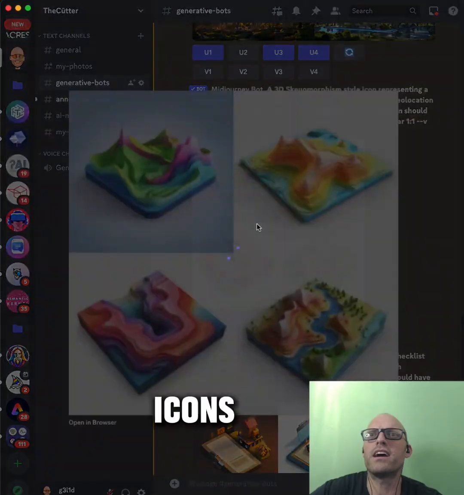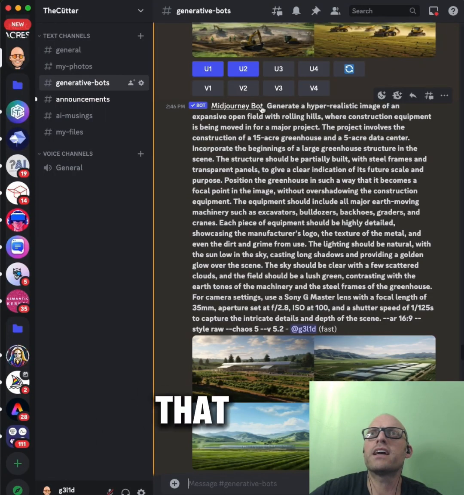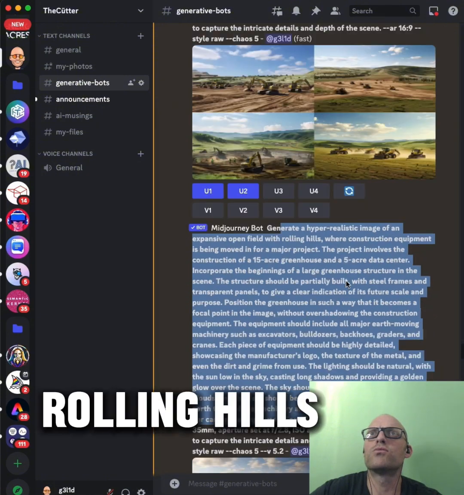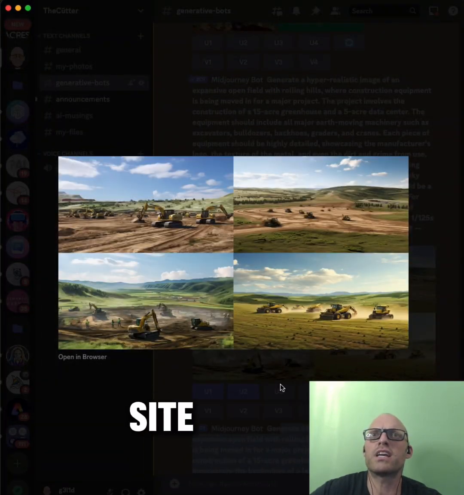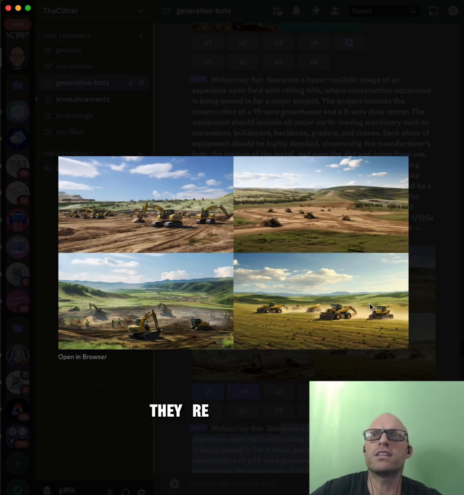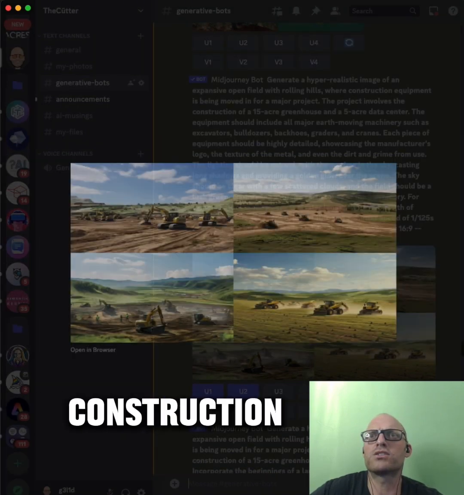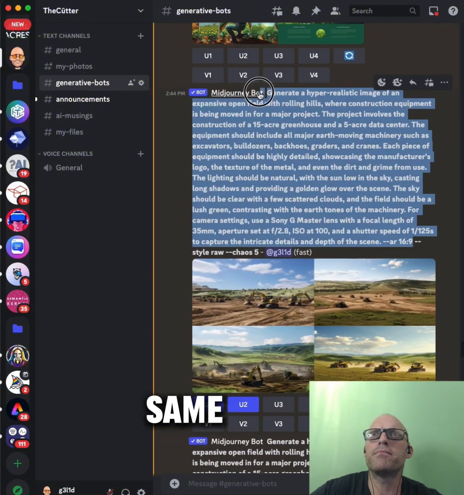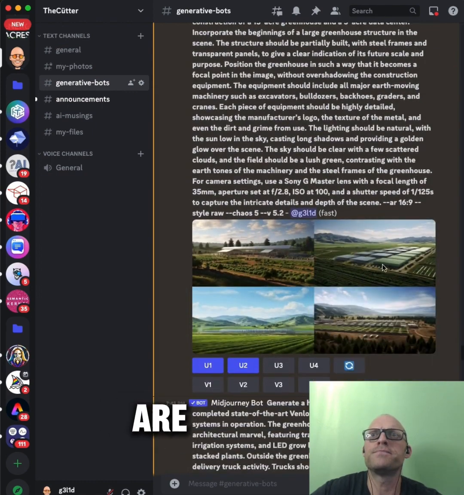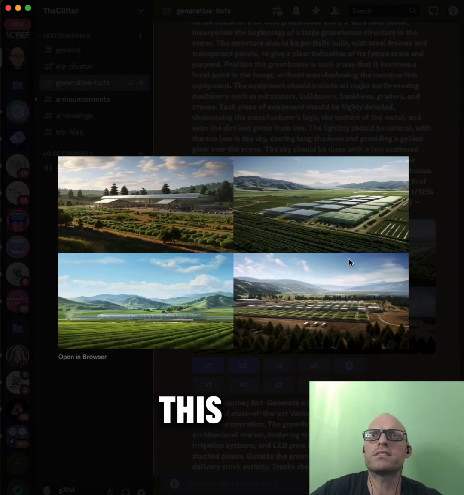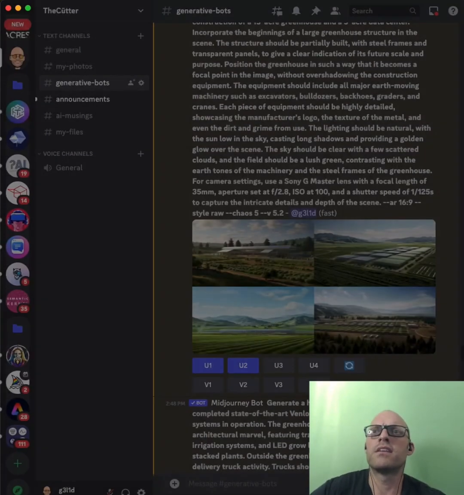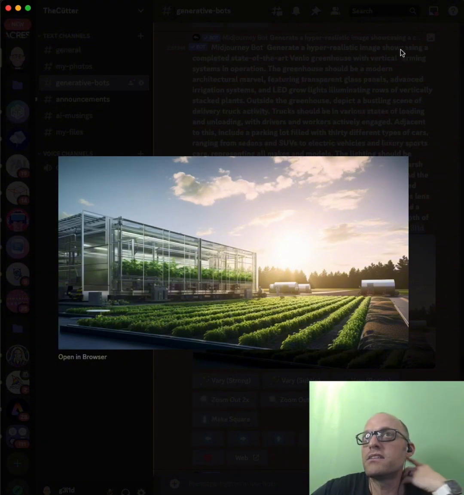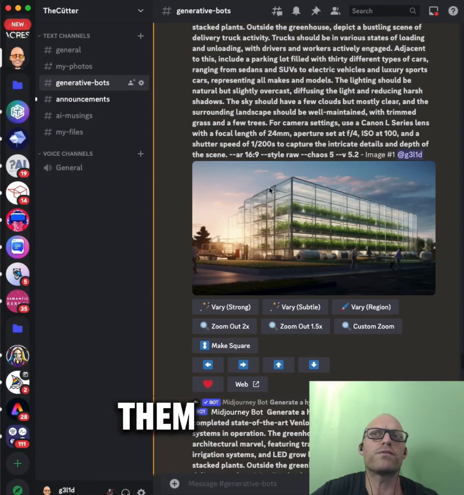And more icons. Here's this 20-acre. See that hyper realistic image? Rolling hills. Remember that cartoony construction site? This looks more realistic. You can see they're clearly working in one spot. They're working together, clearing the ground, flattening it out. Looks like a construction site. That other thing was like a cartoon thing. Same prompt, so you can see how different the two models are. Here's another example. Compare this to the other one that was provided. Very different. Not that this is bad, but I probably use them for different purposes.